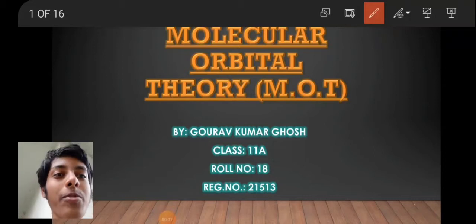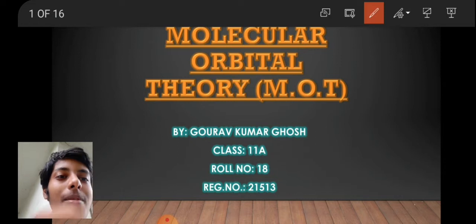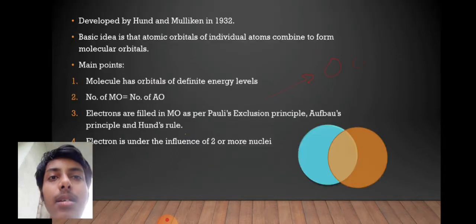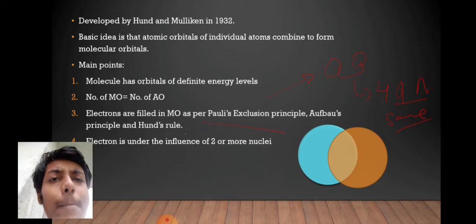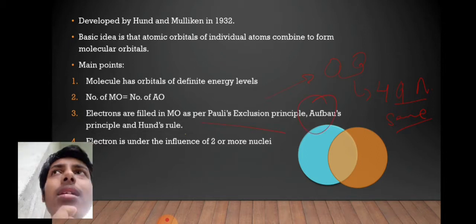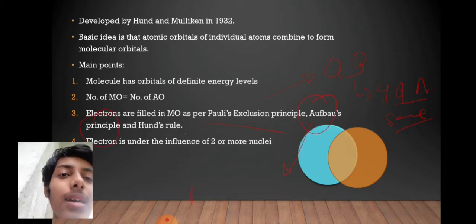How are you all? Today, I, Gaurav Kumar Ghosh, am here to speak on the topic of molecular orbital theory. So let's get started. Molecular orbital theory was developed by Hund and Mulliken in 1932. The basic idea is that atomic orbitals of individual atoms combine to form molecular orbitals. Molecular orbitals? Sounds interesting. Let's see the main points.